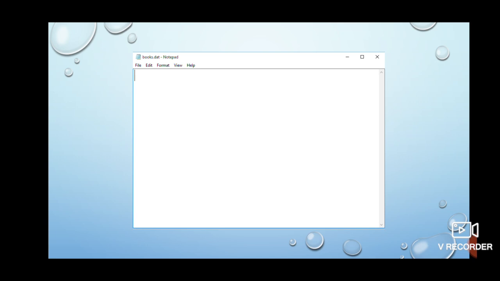Why did it happen so? See, whatever you write on a binary file, all the three objects that you wrote, they were stored in the buffer. Buffer means the file handle, that is the passage between your py file and books.dat. All those three objects were serialized and they were stored in the buffer. They were not written on the file right now.